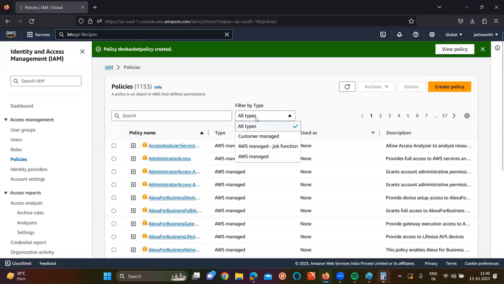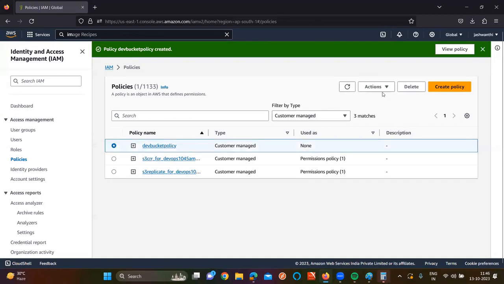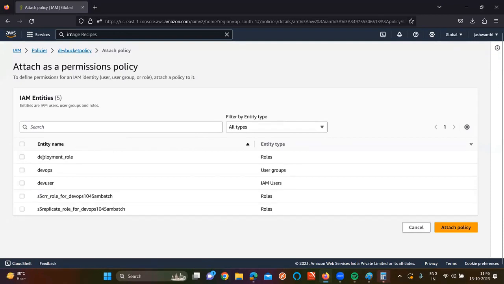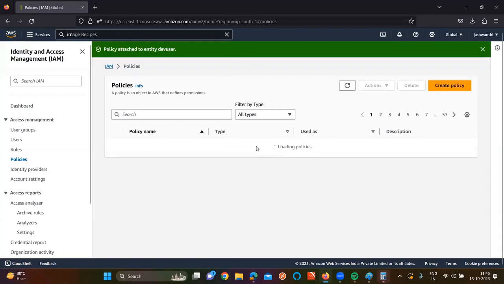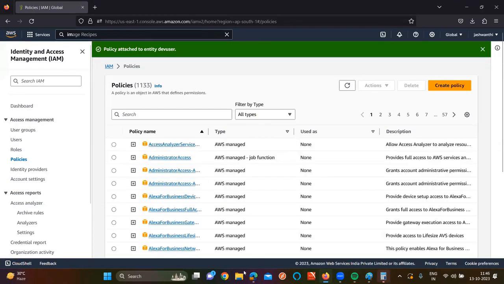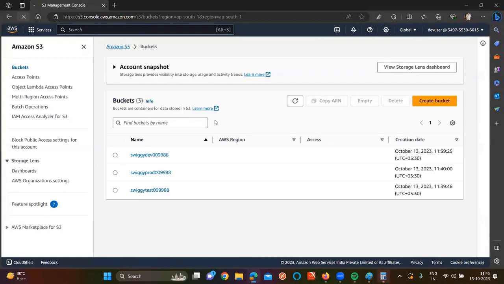So if you go to all types, click on customer managed policies. Is it our customer managed policy or not? Custom policy. Go for actions. Click on attach. Attach this policy for which user? Dev user. Policy attached, no? Currently we're on which user? Dev user. Just refresh once, enter everything here.